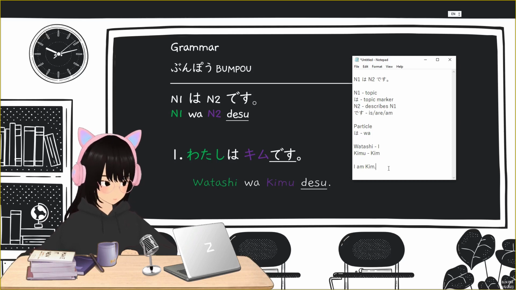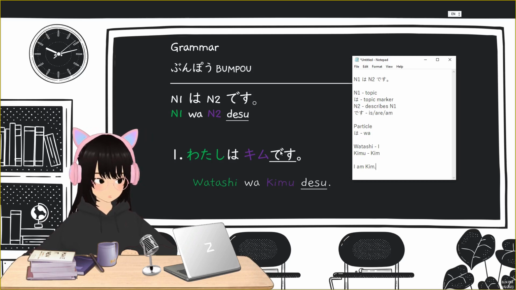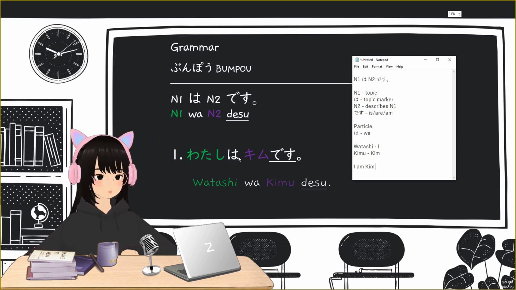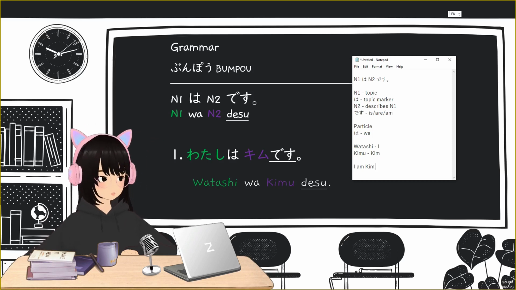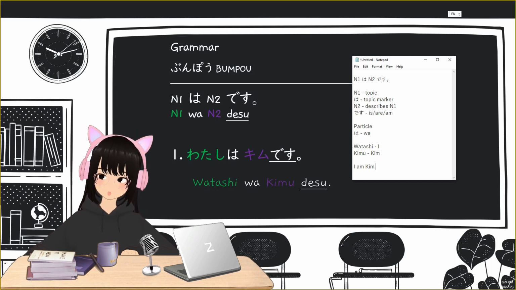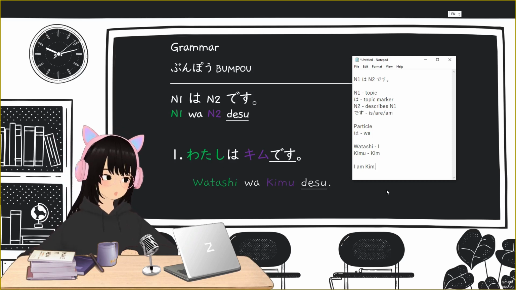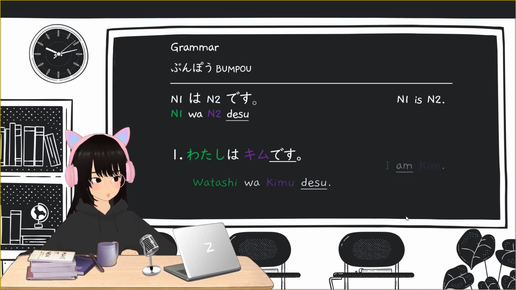Watashi wa Kim desu. So if you want to introduce yourself, just replace the N2 with your name. Watashi wa something something desu. Okay? There's another way of saying your name, but we won't discuss it in this lesson, so maybe we will encounter it in future lessons. But for today, this is the proper way of saying or introducing yourself. I am Kim.